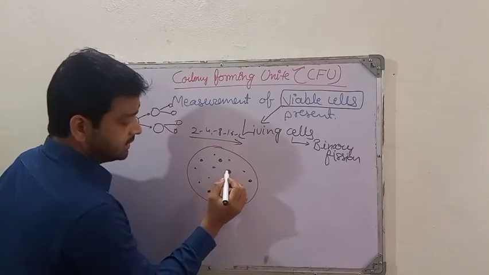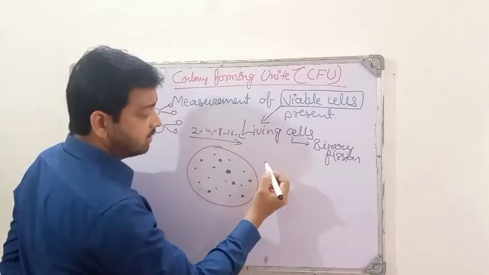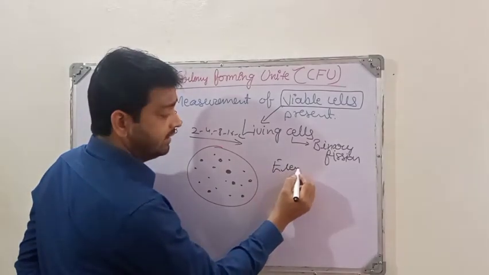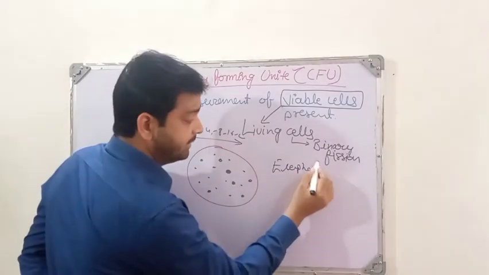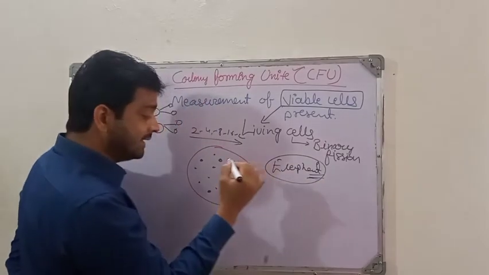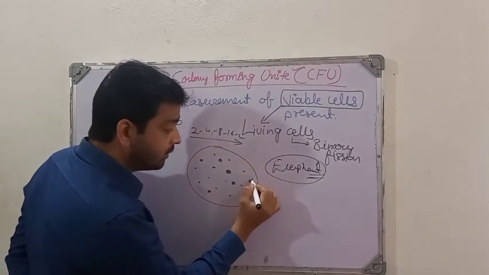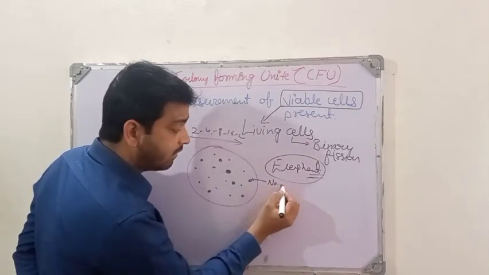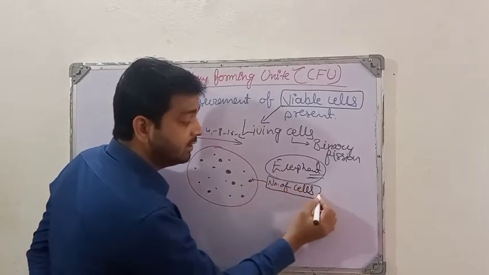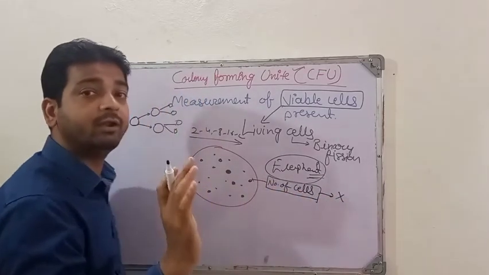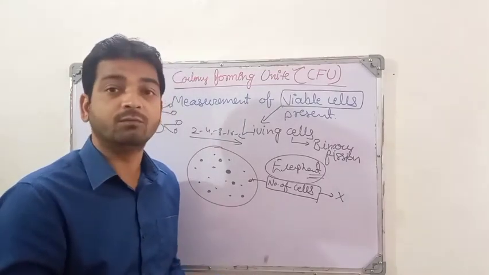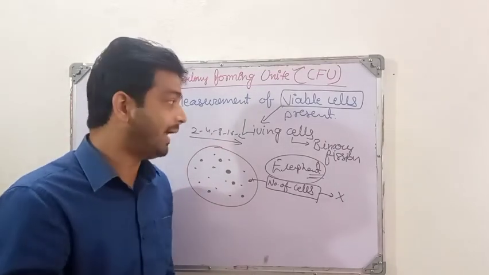So here we can't predict that, because if you talk about the elephant, right? Elephants are big in size, you can count the numbers, but here in one colony, what is the number of cells or microbial cells present, we will never know, and it will be very difficult to count. That's why every time we estimate or assume, right?